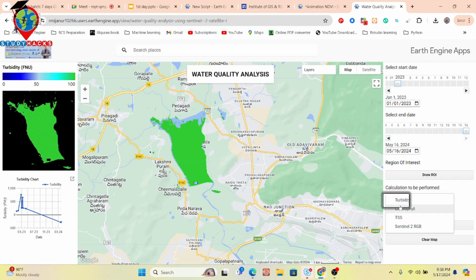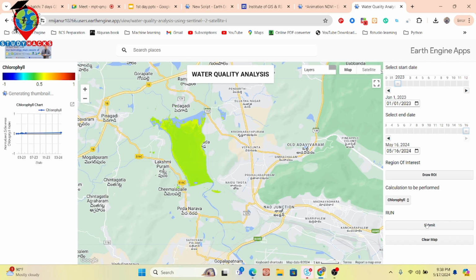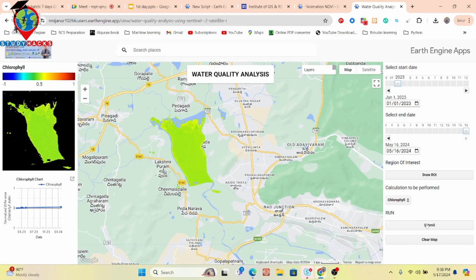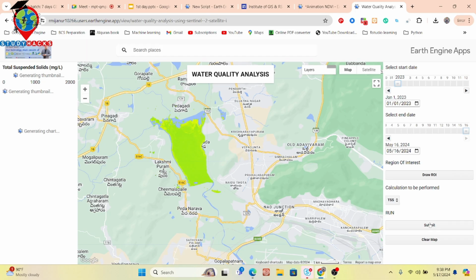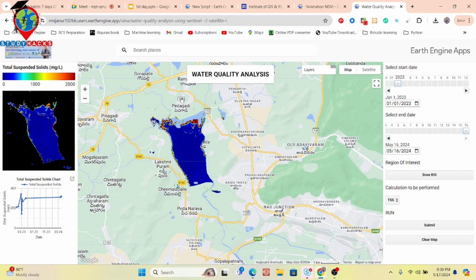Suppose I check chlorophyll and then submit. Now it shows the result for the chlorophyll. Also suppose I check total suspended solids and submit. Now it shows the total suspended solids in milligrams per liter. You can generate this map, and it will show the time series chart and the animation. Here you can easily identify this area has a high concentration of TSS.